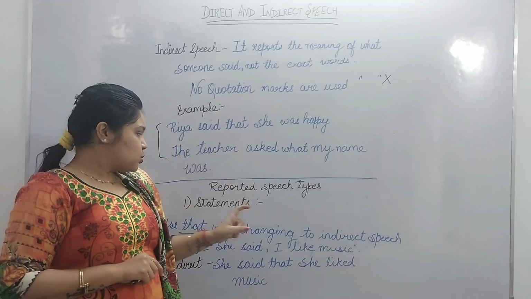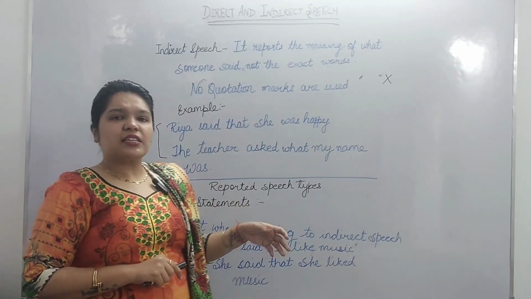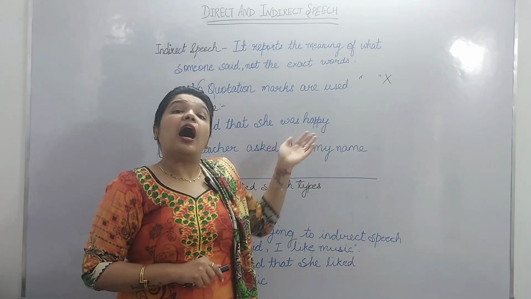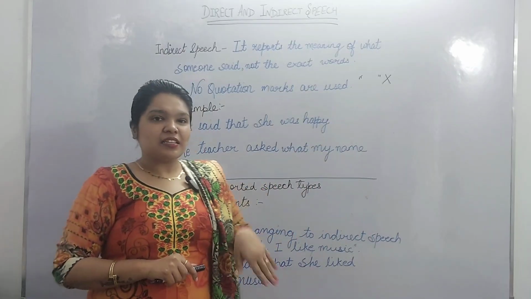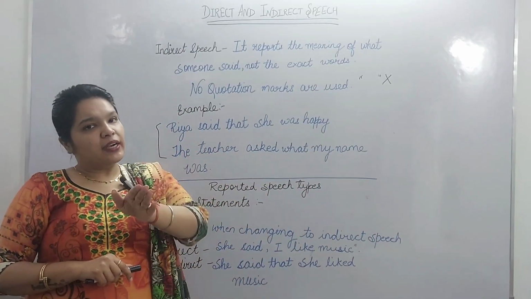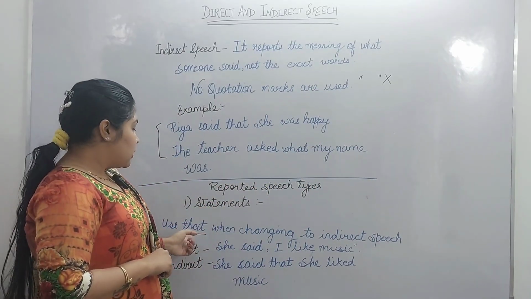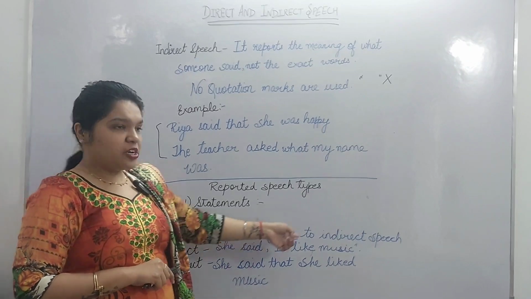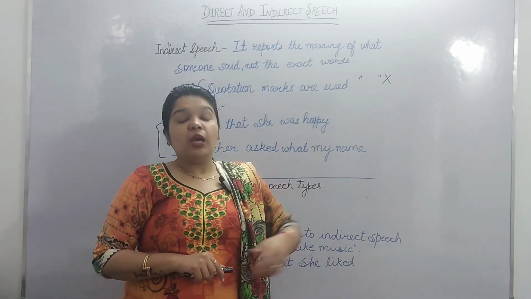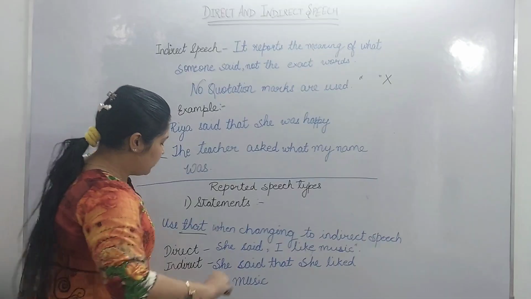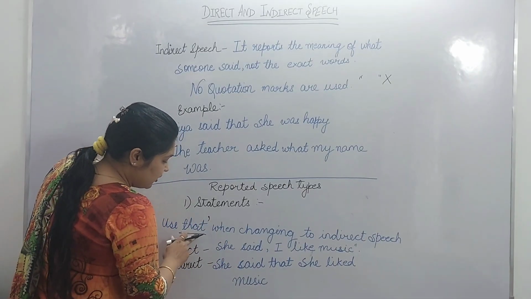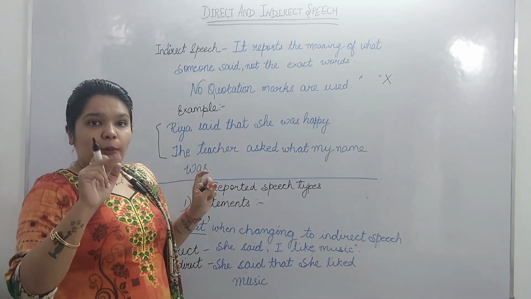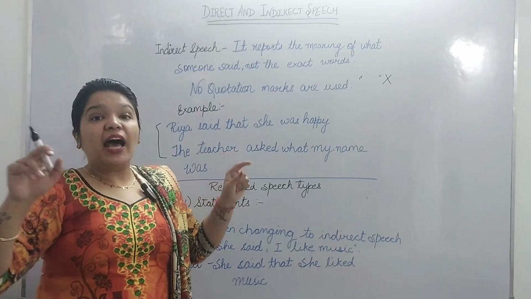So the first one is the statement, or we can say the assertive sentences. Now how do we change these sentences from direct to indirect? Let's see how. Use "that" when changing to indirect speech. Means the comma will be replaced with "that." When we use a comma, Ria said comma, "I am happy."